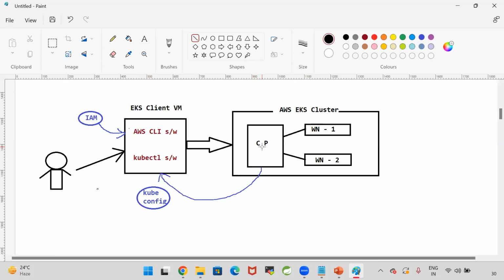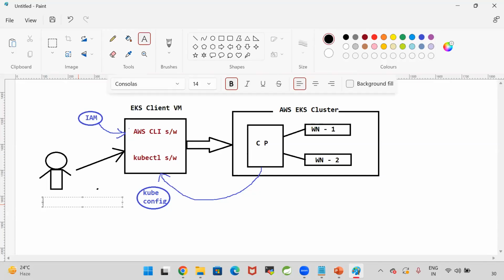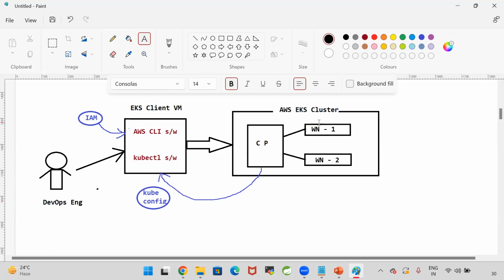Once the cluster setup is completed, we will take the kubeconfig file. That kubeconfig file we will update in the client machine. Using that kubeconfig file, kubectl will understand where the cluster is. Now by using kubectl, we can deploy our applications in the cluster. Do you have the clarity on how to set up an EKS cluster? See, you are feeling EKS cluster setup is difficult. If I go for Kubeadm, n number of problems will come.